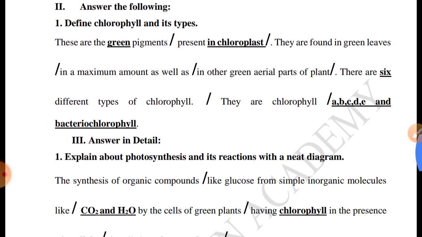Define chlorophyll and its types. These are the green pigments present in chloroplast. They are found in green leaves in a maximum amount as well as in other green aerial parts of plants. There are 6 different types of chlorophyll. They are chlorophyll A, B, C, D, E and bacteriochlorophyll.